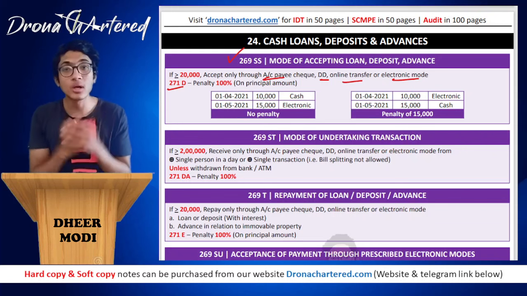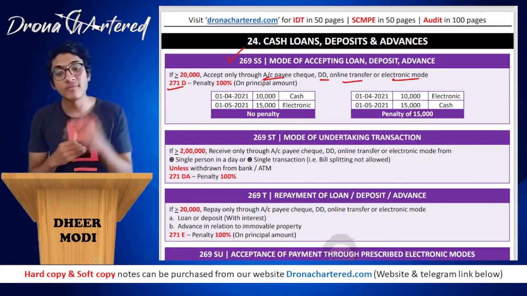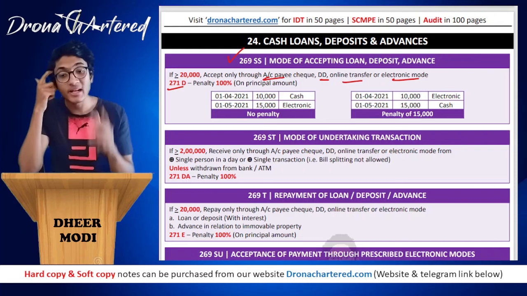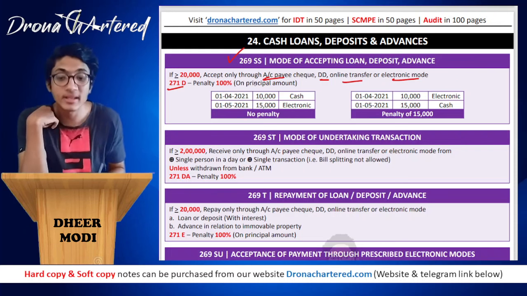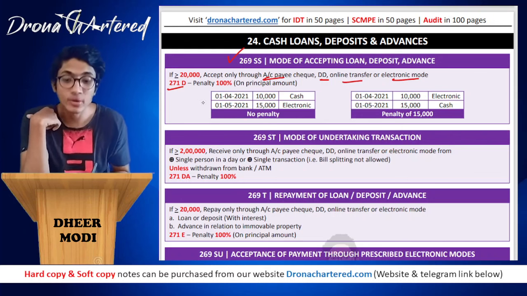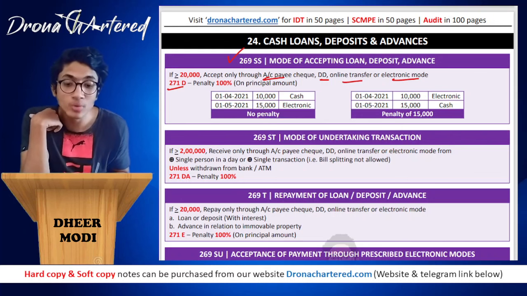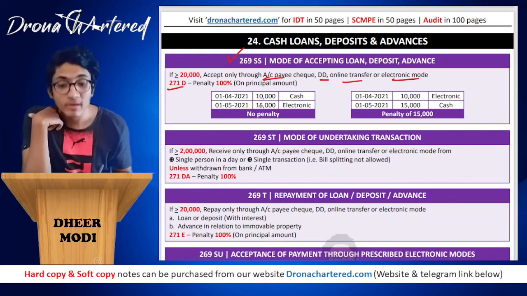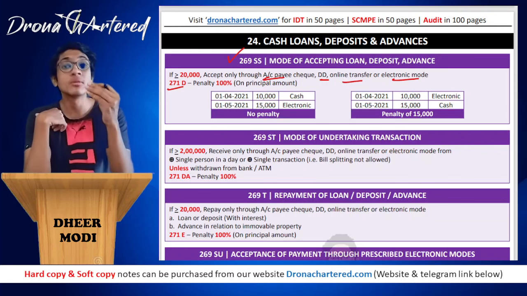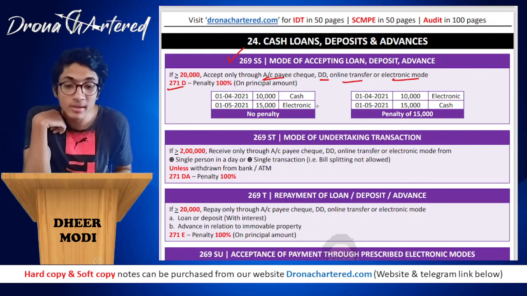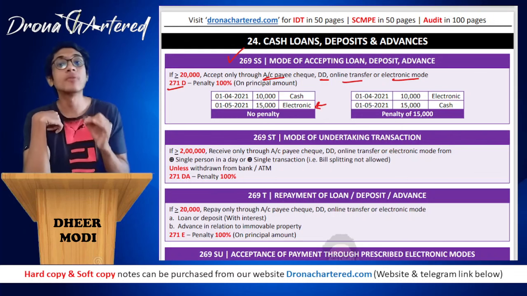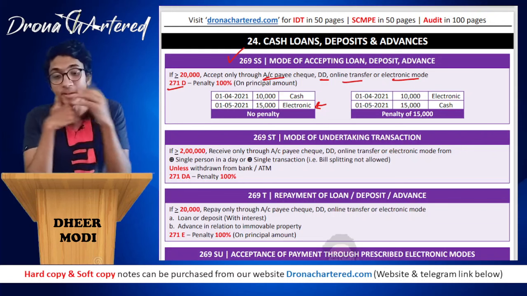For example, if you took a loan in cash, say on 1st April 2021, 10,000 rupees cash, and on 1st May 2021 you took 15,000 electronic. There will not be any penalty, because when you exceeded 20,000, that time the mode of payment was electronic, therefore there will not be any penalty.